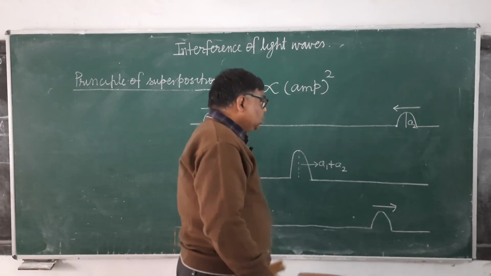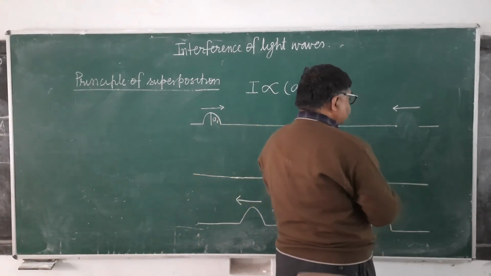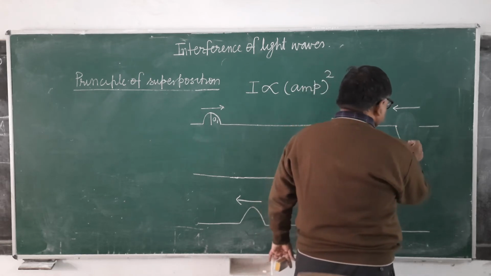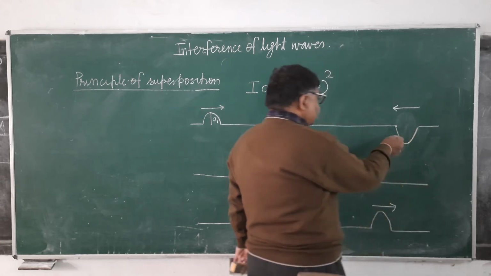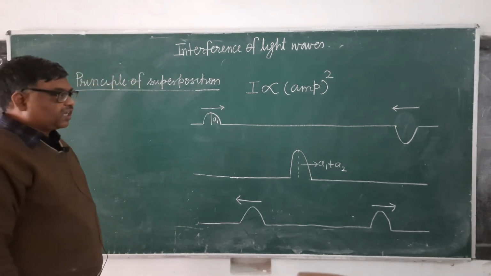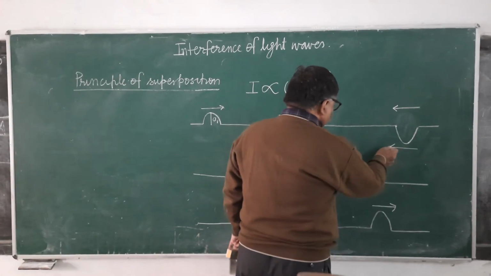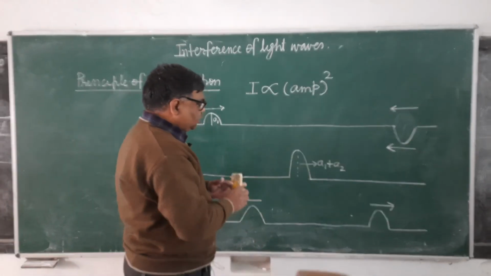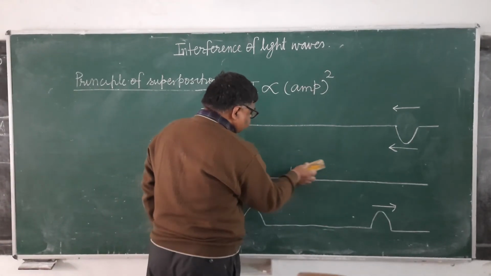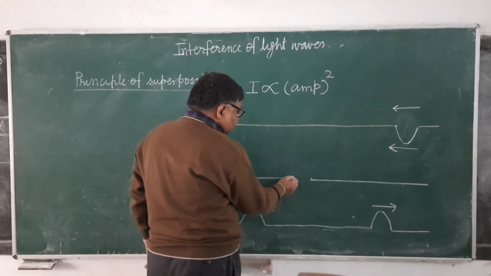But suppose at the other end the rope is snapped in such a way that a trough is produced. When the pulses move towards each other and meet at some point, what will be the resulting amplitude?